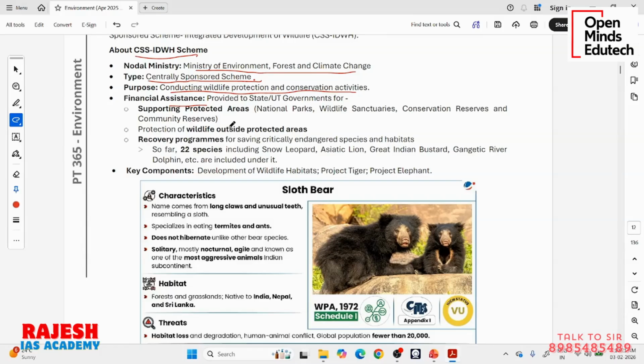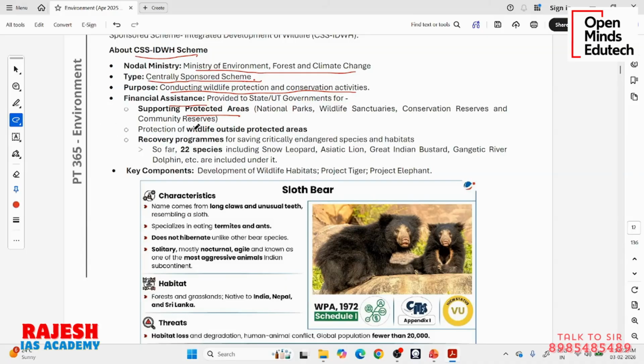The central government will provide financial assistance to states and UTs for wildlife in protected areas. What are protected areas? National parks, wildlife sanctuaries, conservation reserves, community reserves. These are called protected areas. Let's say a district is 100 square meters in area. In the district, we have clearly circled some area, let's say 10 square meters. Now I can call it a national park or a wildlife sanctuary. This is called a protected area. Rules will be different in that 10 square meters and the remaining 90 square meters.